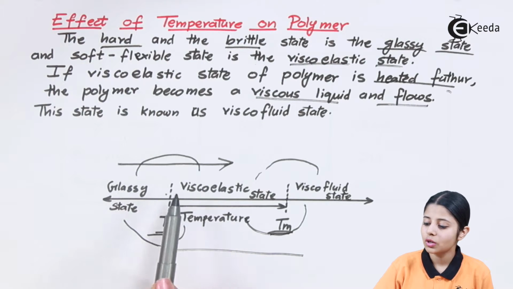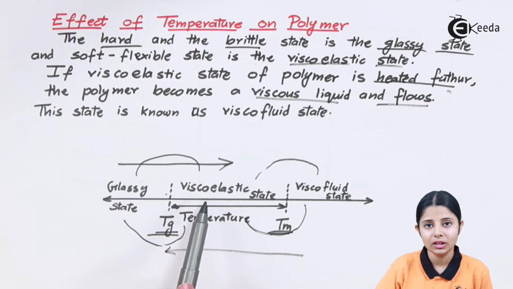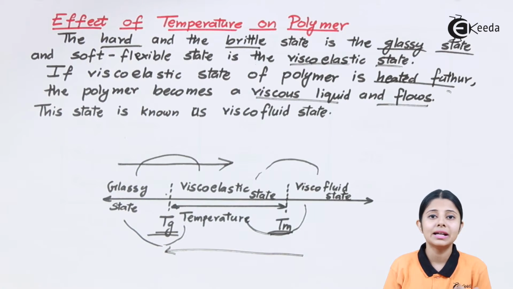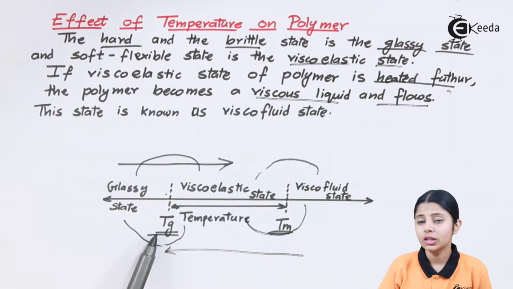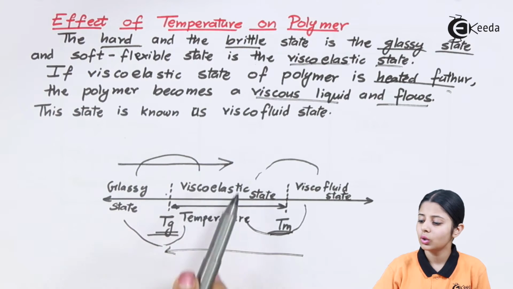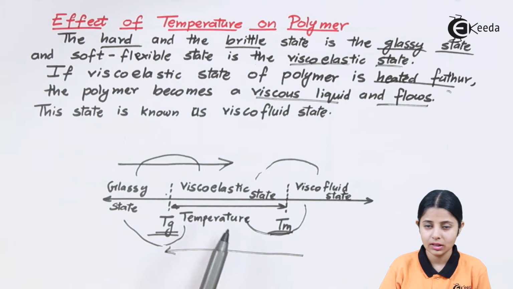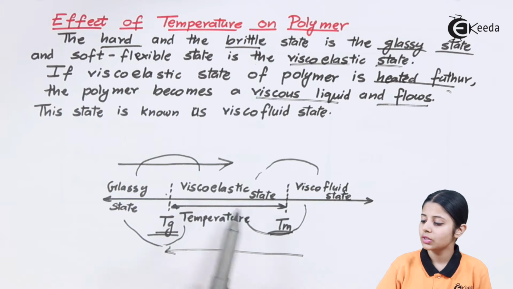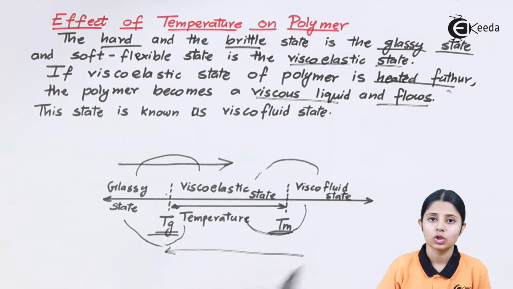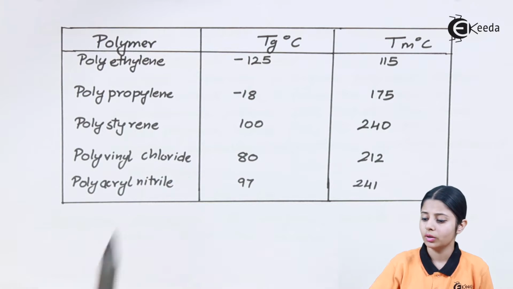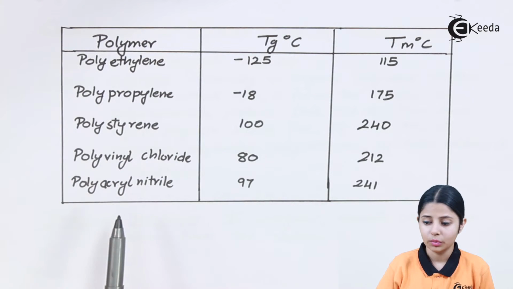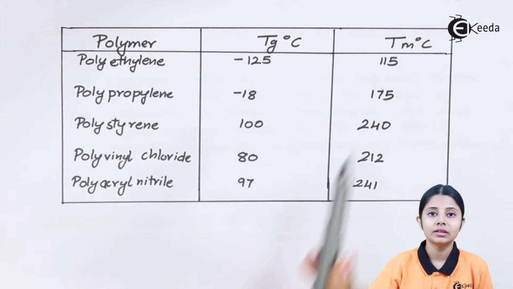Tg is the temperature where the glassy state gets converted into viscoelastic state. We had melting points and boiling points in our normal solid, liquid, gaseous states. In the same way, instead of melting points and boiling points, we have Tg and Tm. Tg is the temperature wherein the glassy state will get converted into viscoelastic state, and Tm is the point wherein the viscoelastic state will get converted into viscofluid state. Now let us see over here the examples of different polymers, the Tgs of them and the Tms of them.